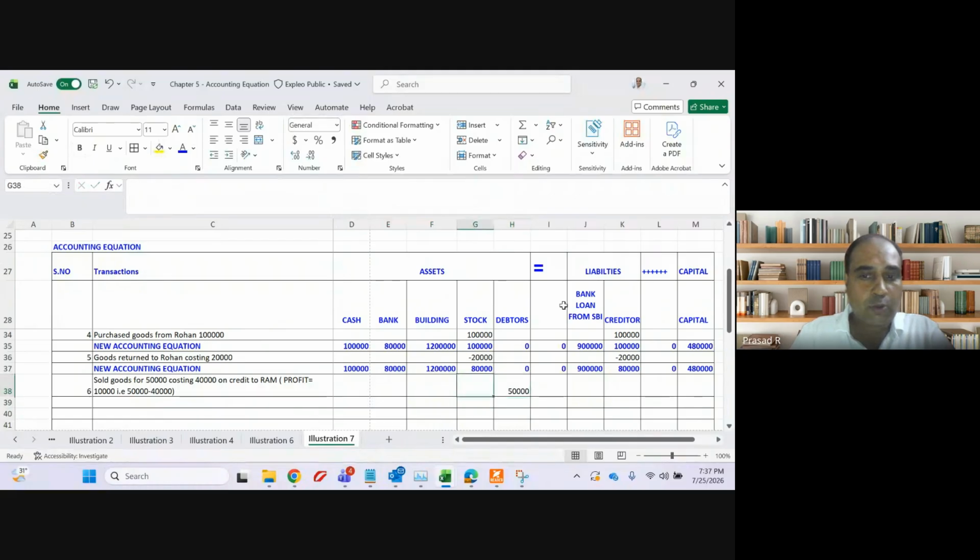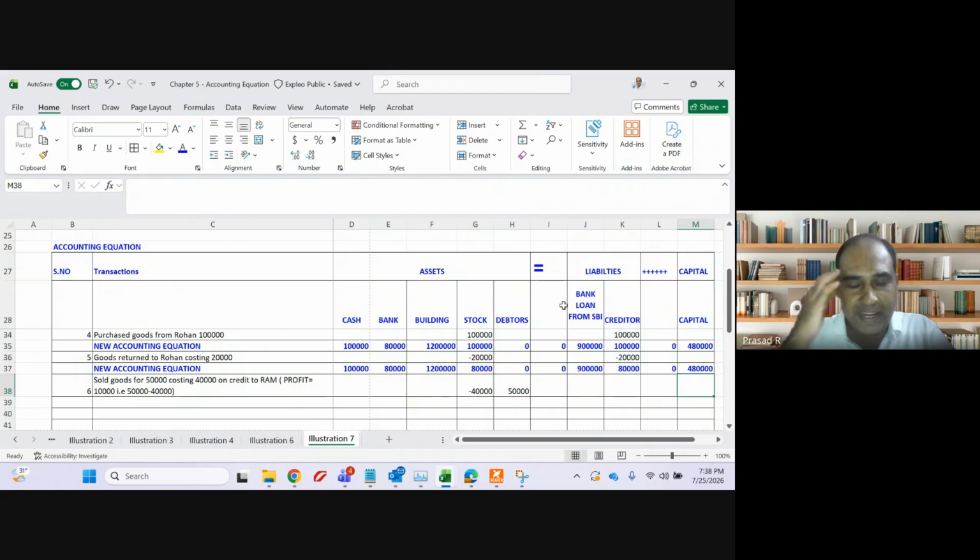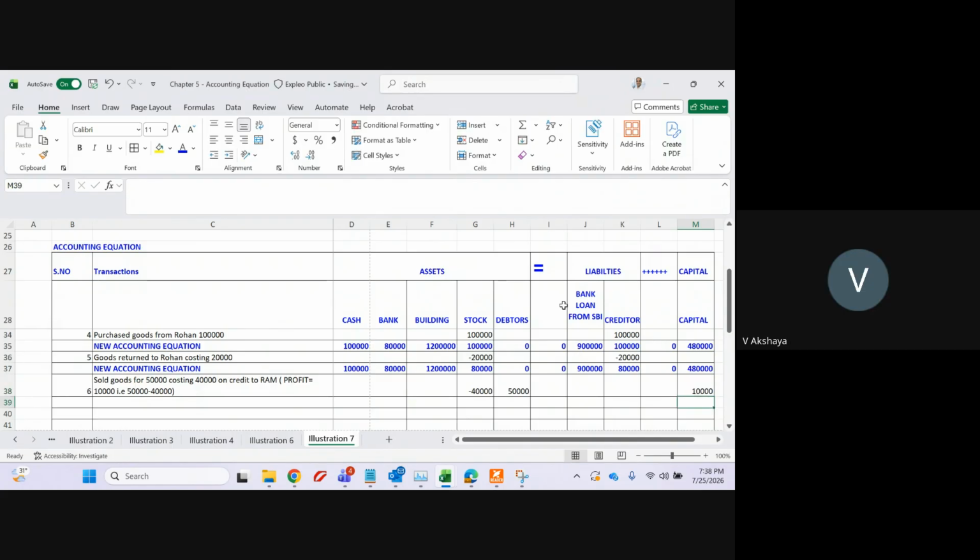Goods is costing how much? What is the reduction in my stock? 40,000. And how much profit am I making? 10,000. It will increase my capital or decrease my capital? Increase my capital.